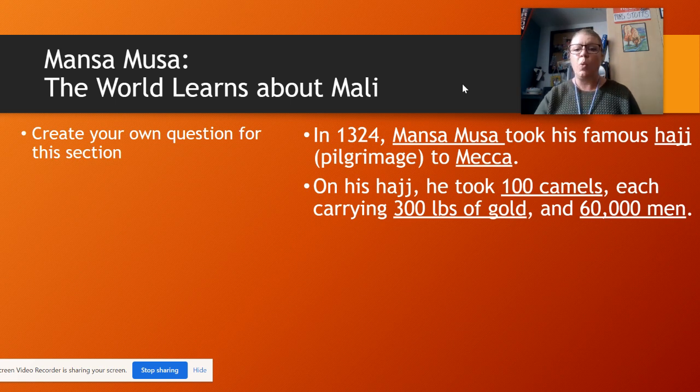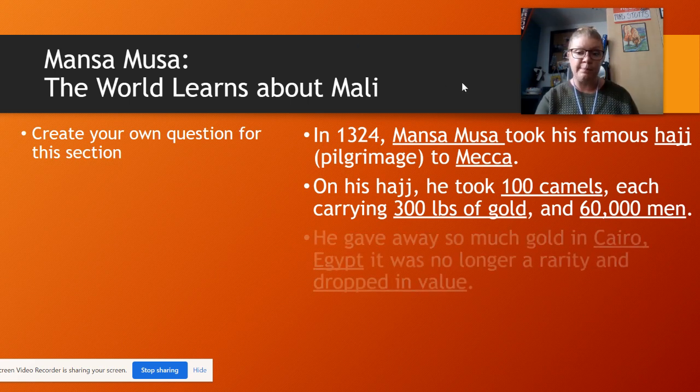So he took 100 camels, and each of those camels was carrying 300 pounds of gold. So you can see, 100 camels, 300 pounds of gold. He's showing the world how wealthy Mali is. He also brought 60,000 men on this Hajj with him. So that's good, obviously, for the spread of Islam, but it also shows how powerful his army is, that he is surrounded by all these men who are very loyal to him.